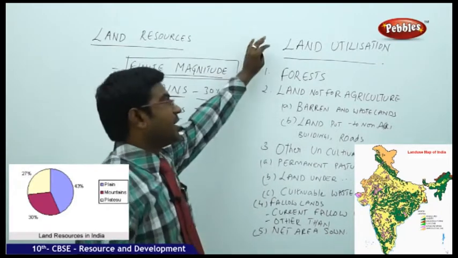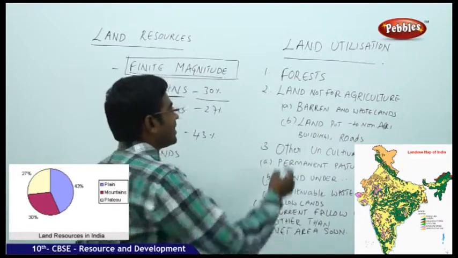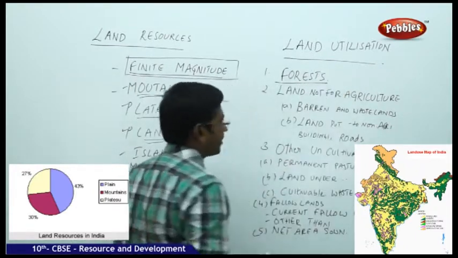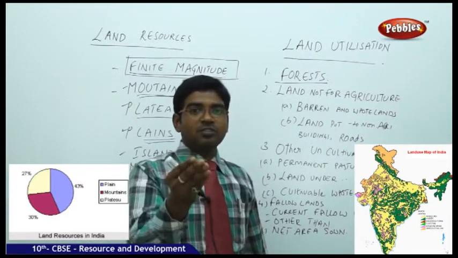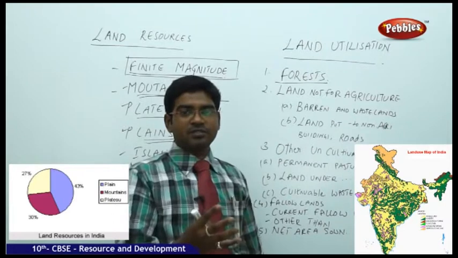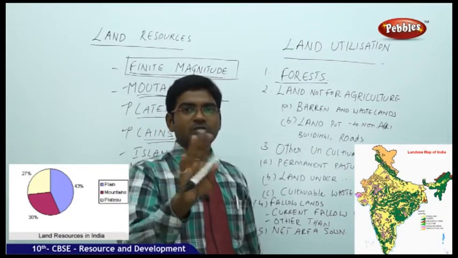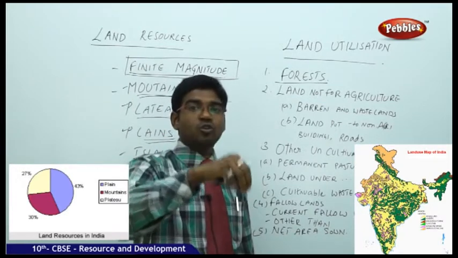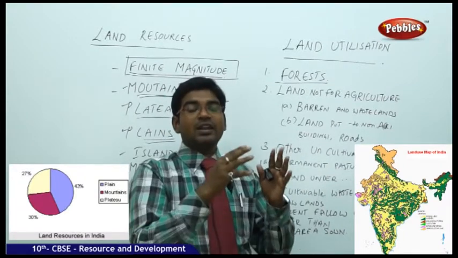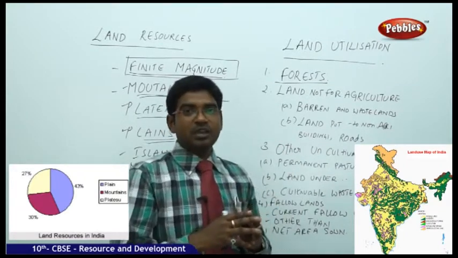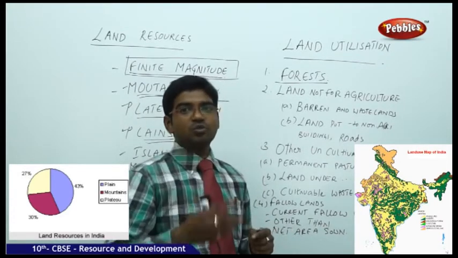Now let us move on to understand how land is utilized on a larger scale. The first category is forest. On land only we have forests. Forest means an enormous number of trees growing. Who will grow the enormous number of trees? You will grow? I will grow? No. Nature itself makes the trees grow there, with an abundant variety of trees. Those are naturally born trees. No human being needs to plant any tree in the forest because there is no need to do that.